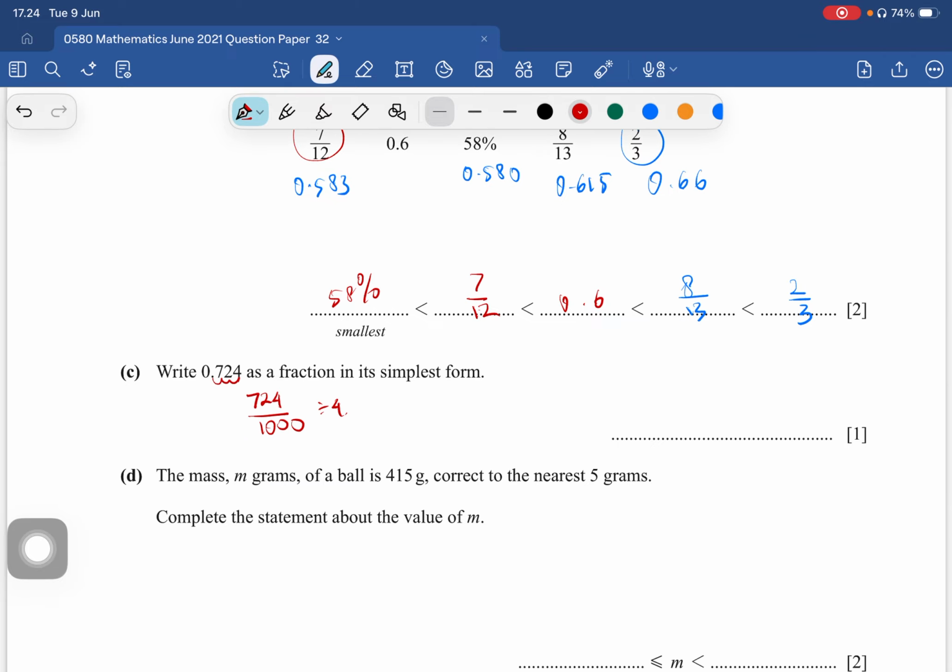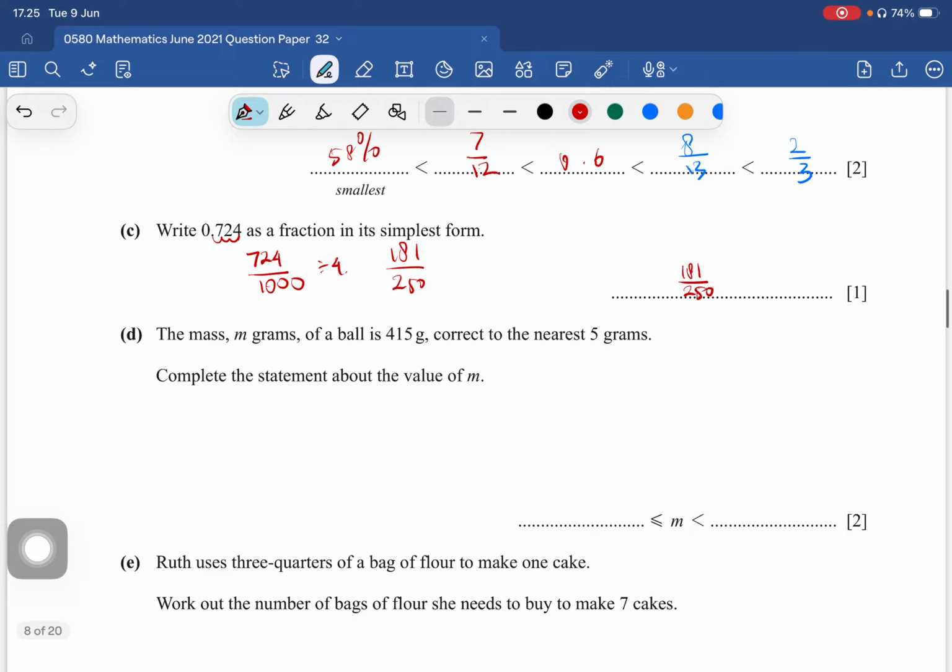So 724 divided by 4 is 181. 1,000 when we divide by 4, we got 250. Here is the simplest, we cannot divide it by the same number anymore. So let us write it: 181 over 250.